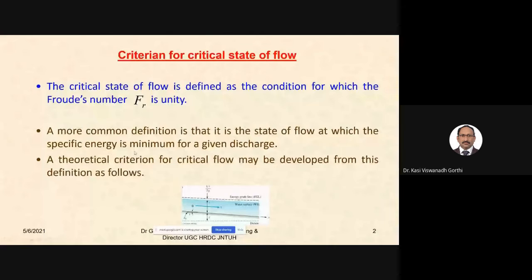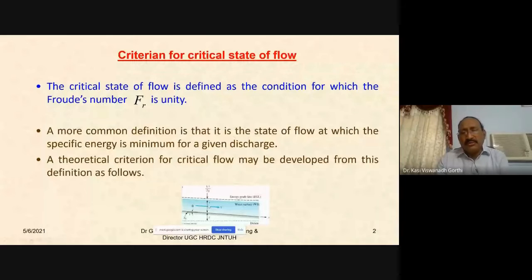At a given section, the mean velocity is v, and v square by 2g, of course. What is v square by 2g? It is the velocity head. So for the top free surface, if you add the ordinate v square by 2g, you will get the energy grade line or total energy line. For all these open channel flows, there will be a longitudinal slope. Let theta be the inclination with respect to the horizontal for this channel bed at a given section.